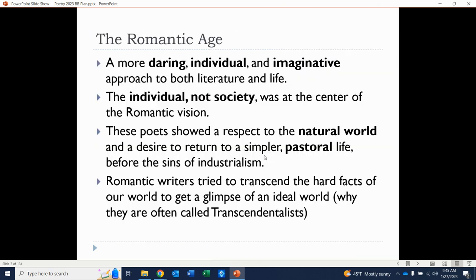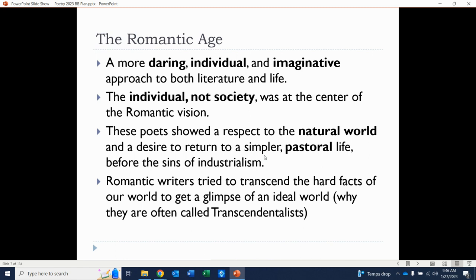it lacks emotion. So the Romantic age comes in, and they really want a more daring, individual, imaginative approach to literature and also to life. Instead of focusing so much on society and manners, they want to focus on the individual, right? And so the poets of this time period are really focused on returning to nature in a sense. What's it like when you as an individual walk through the natural world and experience the sublime? Because of that, there's a desire to return to maybe more of a pastoral life, a romanticizing of that life. And there's a big backlash against what they would describe as the sins of industrialism, everything they're seeing with the world, and the harming of the natural world.